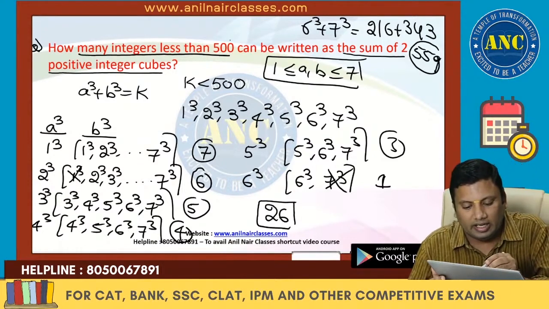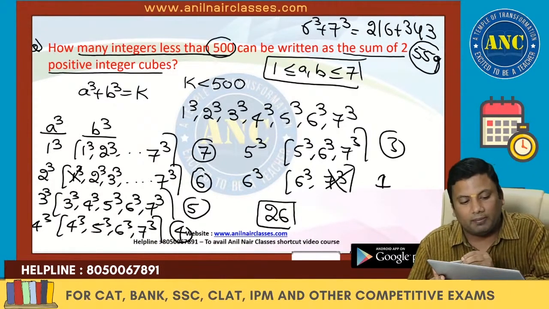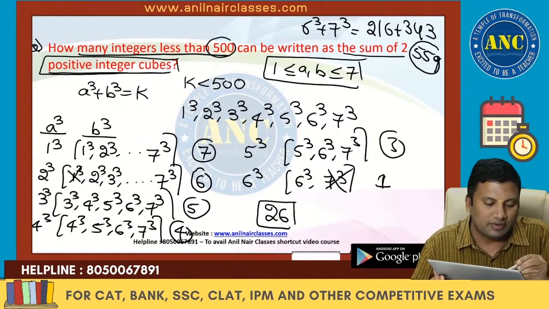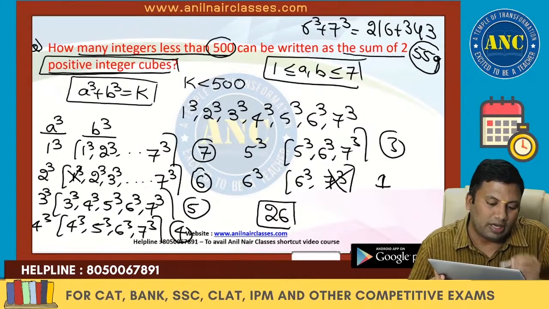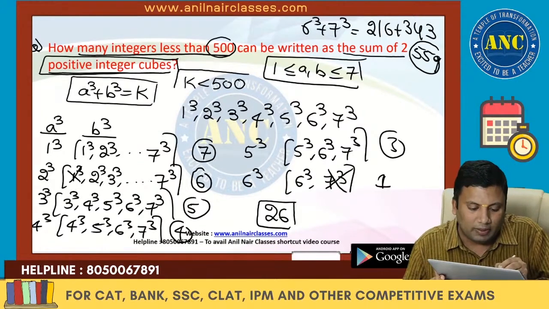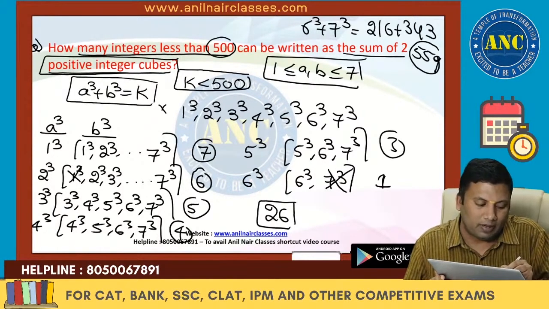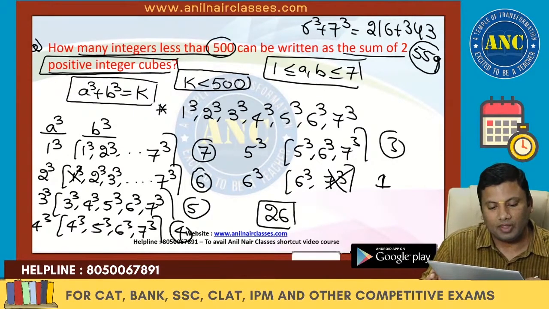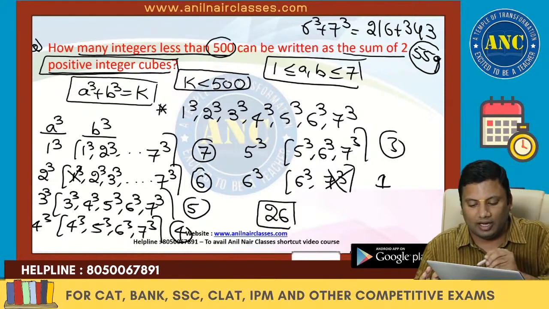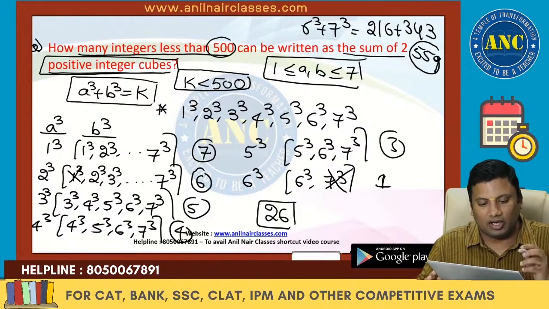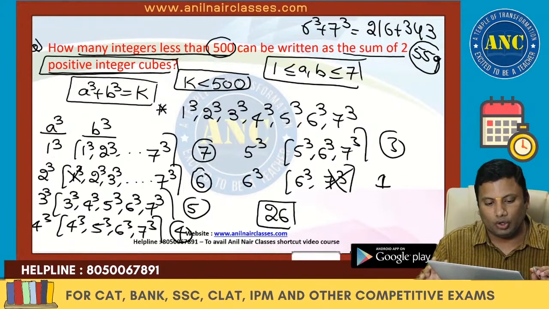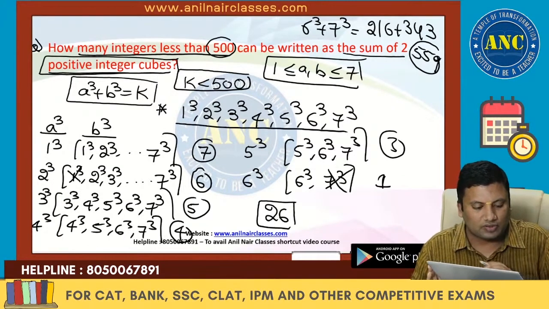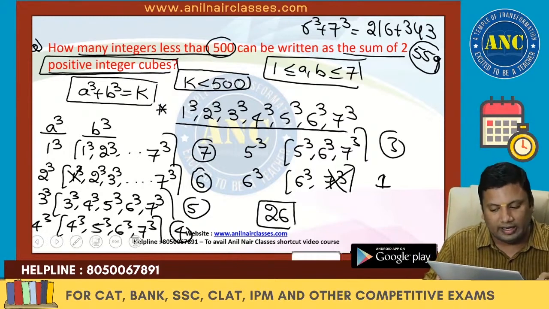How many integers less than 500 can be written as the sum of two positive integer cubes? a cube plus b cube equals k, and k should be less than 500. Step number 1, I find all the cubes which reach up to a maximum value. 8 cube is 512, so it is excluded. Because they are positive integer cubes, a and b cannot take 0. a and b can take all the values from 1 to 7. Don't do any double counting.